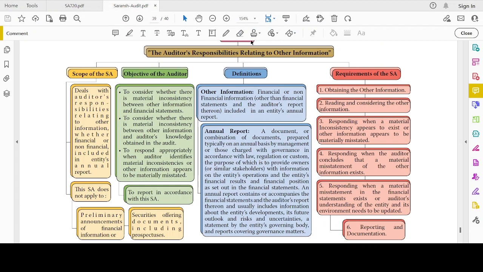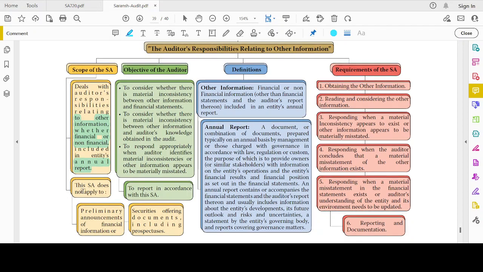It deals with the auditor's responsibility relating to other information, whether financial or non-financial, included in the entity's annual report. What is the auditor's responsibility with respect to the information included in the entity's annual report is covered under this standard.